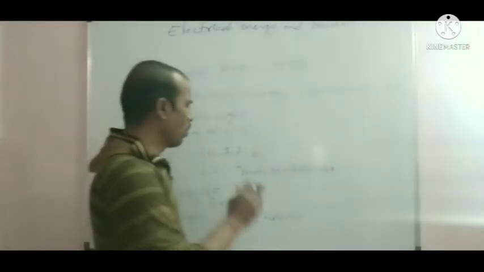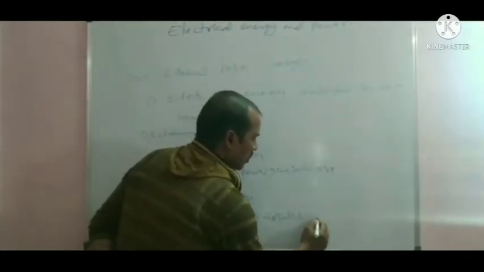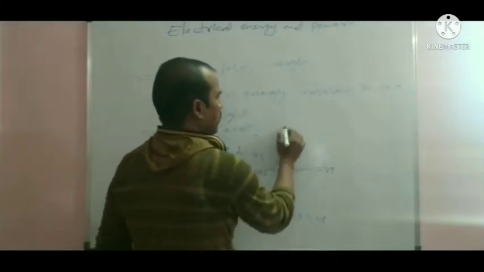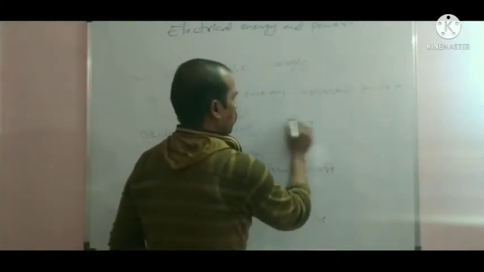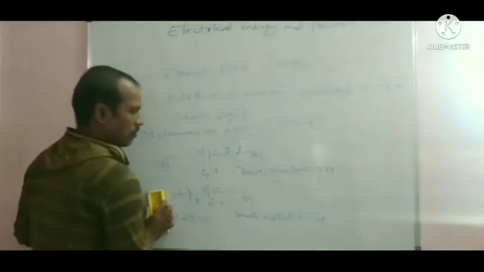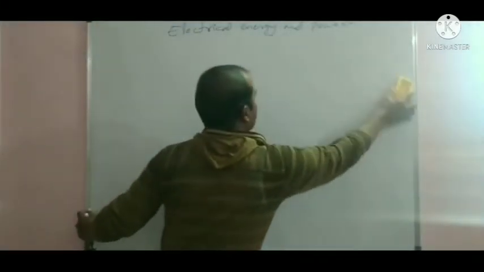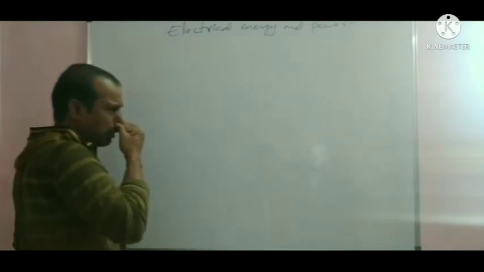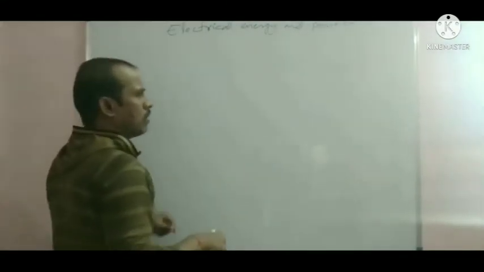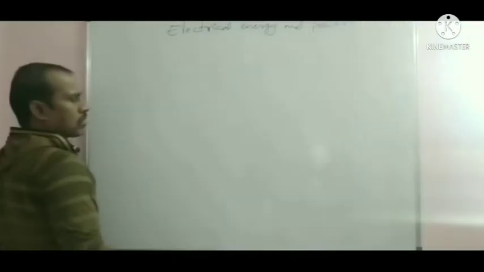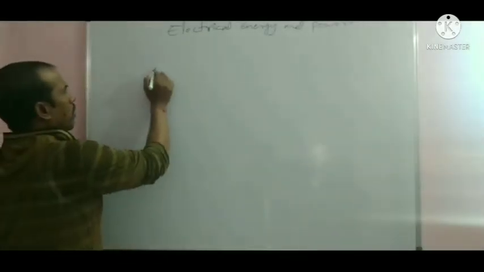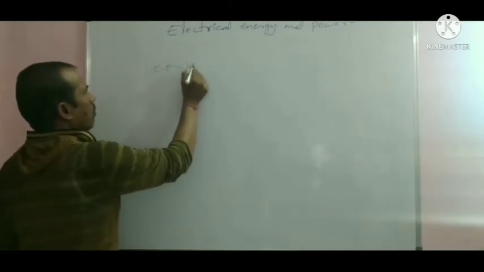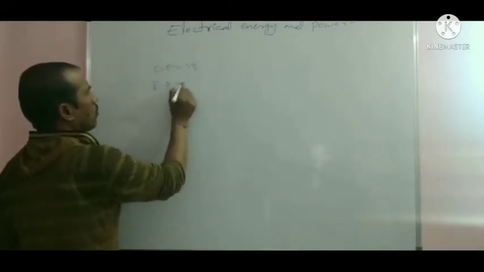Okay. Now the power generated, power is equal to VI. Electrical energy is VQ. The electrical energy by the cell in a circuit: electrical energy is equal to VQ, and electrical power is equal to VI.